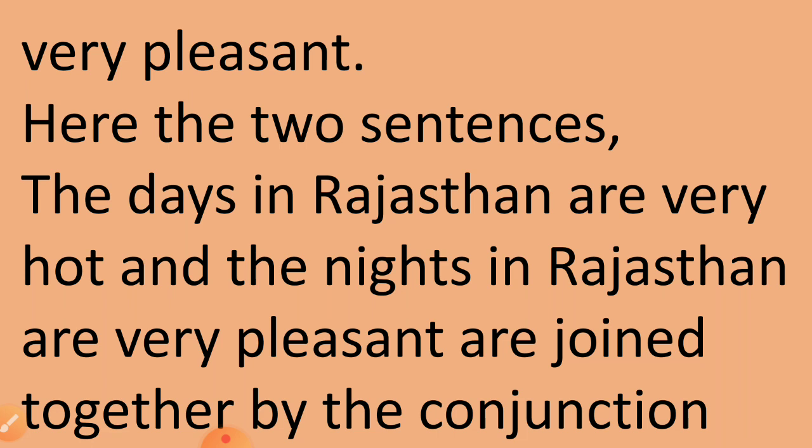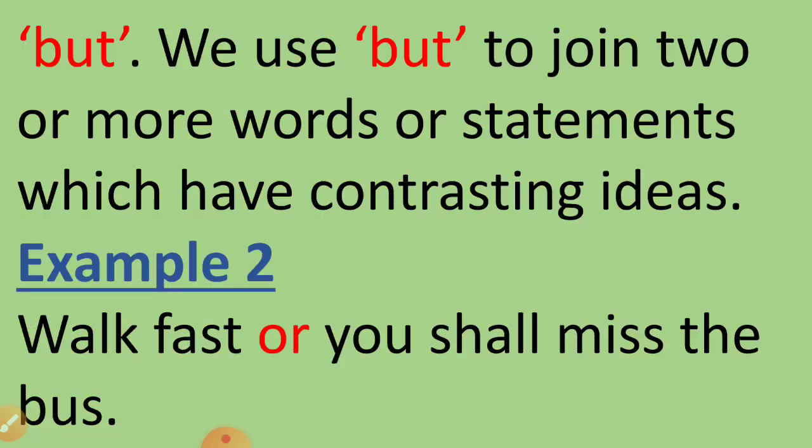Here the two sentences, the first sentence, the days in Rajasthan are very hot, and the other sentence, the nights in Rajasthan are very pleasant, are joined by the conjunction but. Why did we use but here, children, and not and? Because both sentences have contrasting, different ideas.